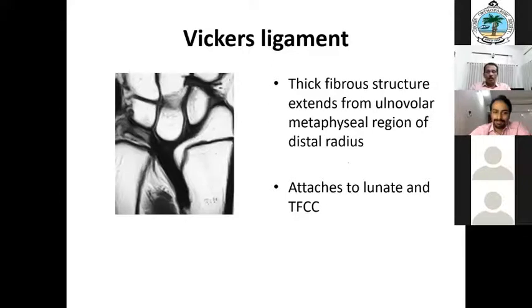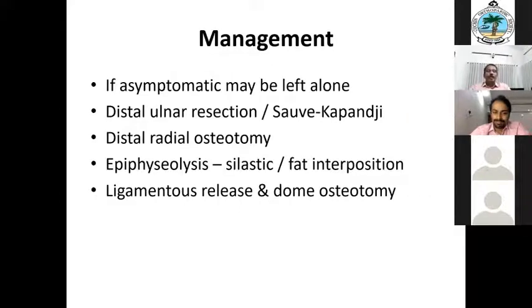So asymptomatic cases we can leave alone. For management, there are many different surgeries on the distal ulna depending on the age of the patient and other conditions, and depending on the radial bowing. In earlier days Darrach's resection itself may be done, or nowadays the Sauvé-Kapandji procedure. To correct the angulation, we can go for a distal radial osteotomy.